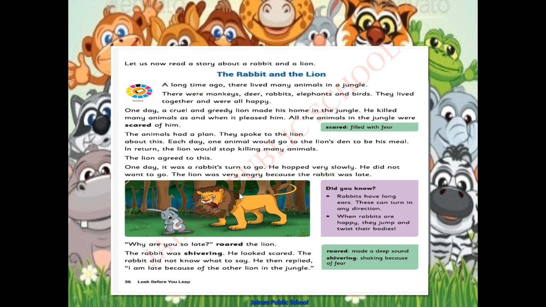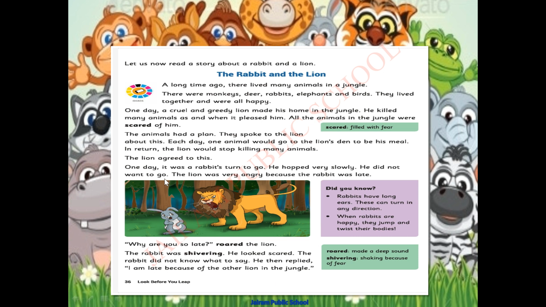Because of that plan, each day one animal will go to the lion's den to be its meal. In return, the lion will stop killing many animals. That is the help the lion will do. So the lion agreed to this, since it does not want to go for hunting.